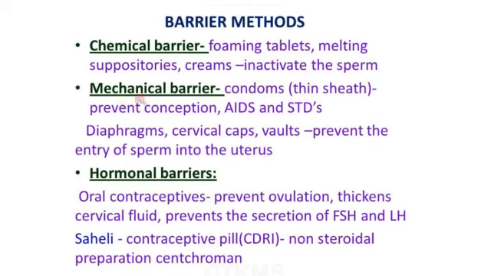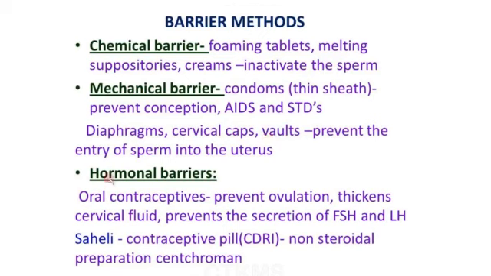Next one is mechanical barrier. This is the usage of condoms. A condom is a thin sheath which is used by the male to prevent conception. It is also a barrier against AIDS and sexually transmitted diseases. The condom is for the male, and for the female, to prevent the entry of sperm into the uterus, there are diaphragms, cervical caps and vaults. These are the mechanical devices used by the female to prevent conception.